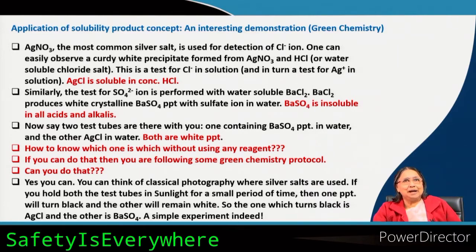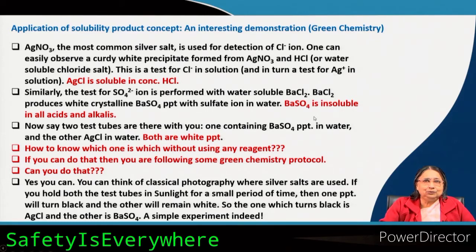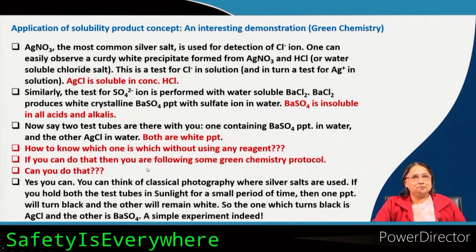Okay. So, my question is coming now. Say two test tubes I have given, one is having silver chloride, another test tube is having barium sulphate. One containing barium sulphate precipitate in water and another silver chloride in water. Both are white precipitates, and you are not giving any HCl to test. So, how can you test? Without putting any reagent, how can you tell which is AgCl and which is barium sulphate? If you can do that, then it is a green chemistry approach, a green chemistry protocol. Can you do that? This is my question.